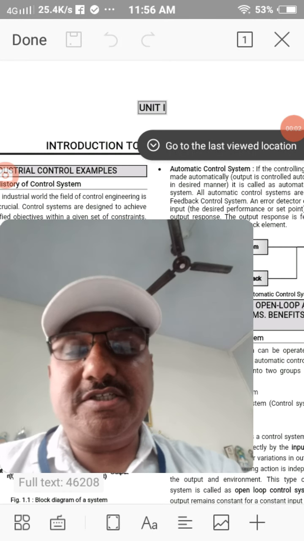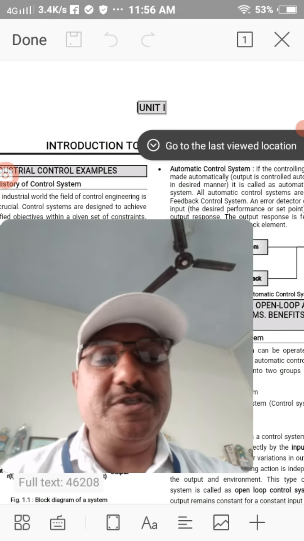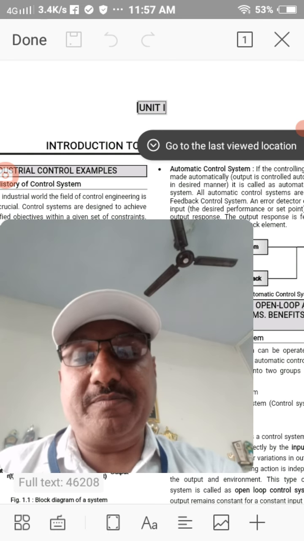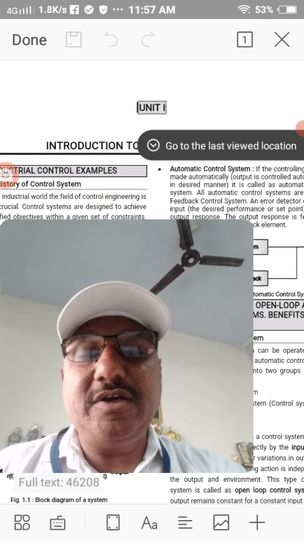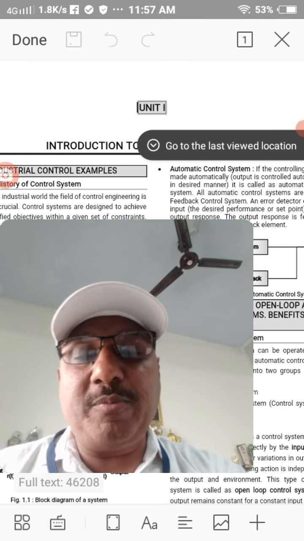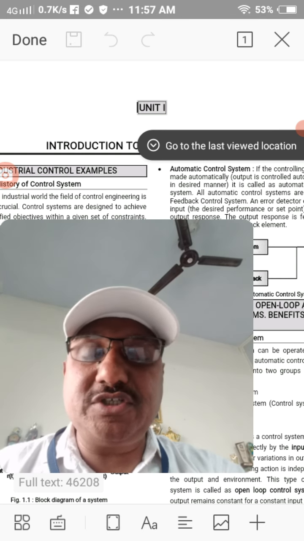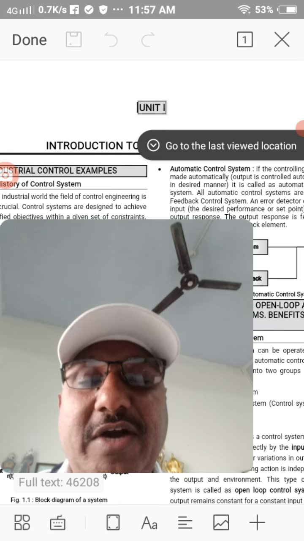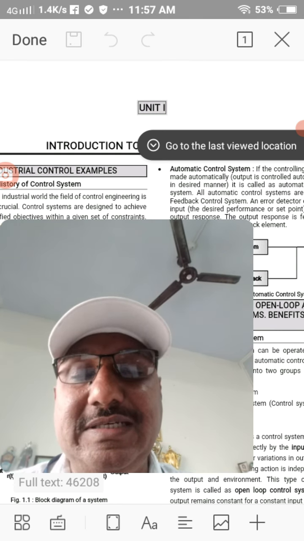Good morning friends. Today we are going to learn the difference between closed loop system and open loop system. Already in the previous units we have studied closed loop system and open loop system with some basics of control system. Now what is the use of control system, that we have already studied.